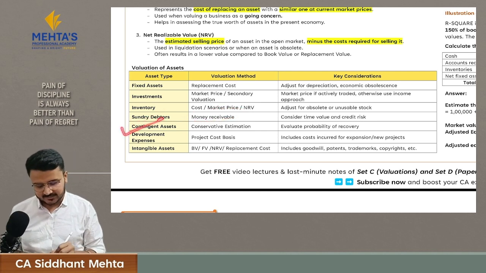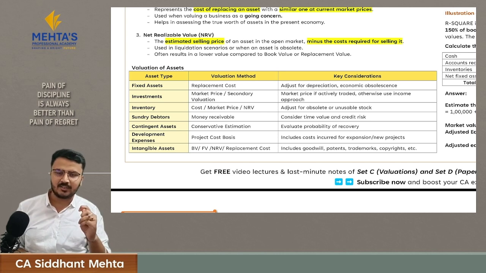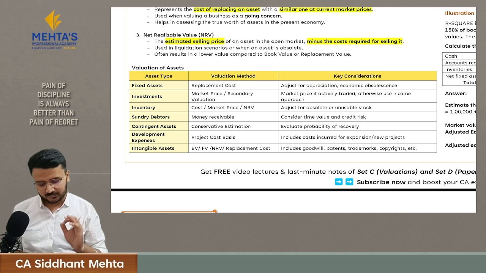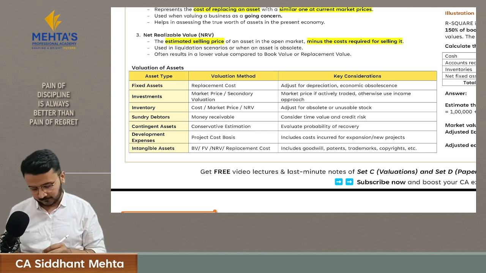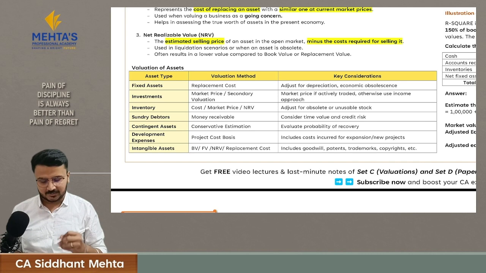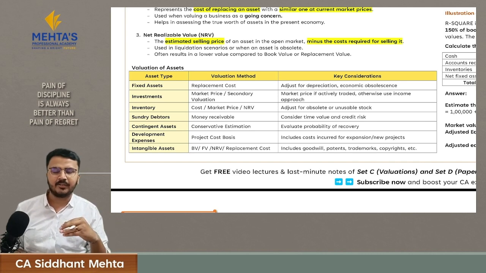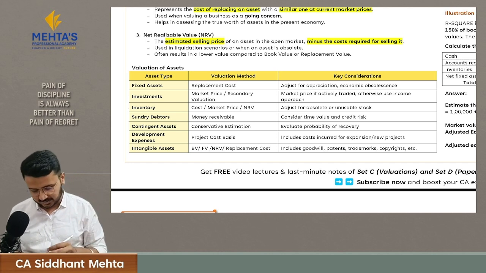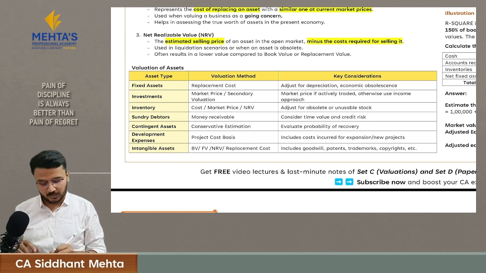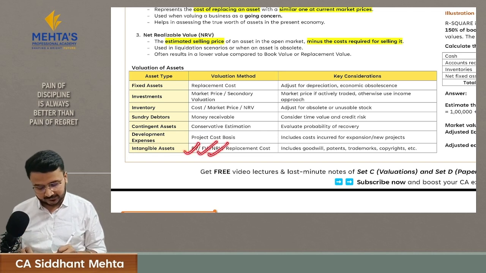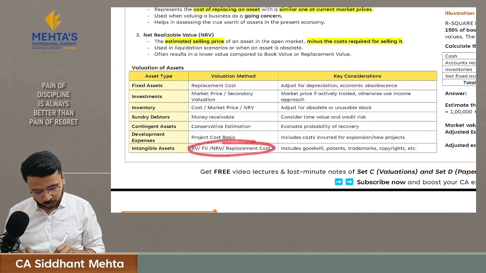For contingent asset, whatever conservatively you think you can estimate that this will be the amount which you will receive, based upon that you value your contingent asset. Then development expenses, that is your asset under development. Whatever the cost which you have incurred for developing that asset, you will consider that cost in development expenses. And for intangible assets, you can either value at book value, fair value, net realizable value, or replacement cost. Which value to consider?